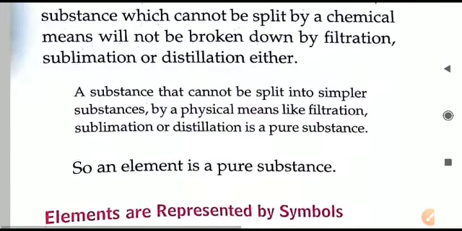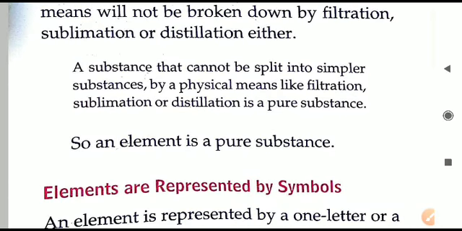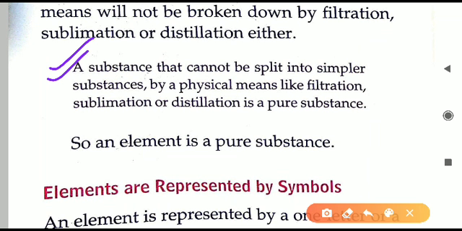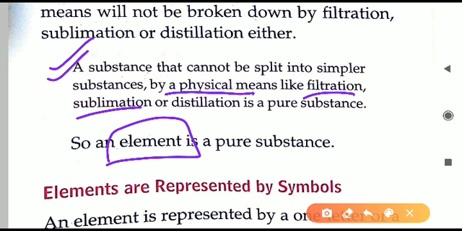Now here the definition is given about the substance. What actually is a pure substance? Any substance that cannot be split into simpler substances by physical means is a pure substance. Take a note, we have not talked about chemical means now. Anything which cannot be broken down by any physical method is a pure substance. Elements also we cannot break down by physical methods. Like hydrogen gas we talked about earlier, if I filter hydrogen gas, still hydrogen gas will be there. Similarly sublimation, for example iodine can undergo sublimation.